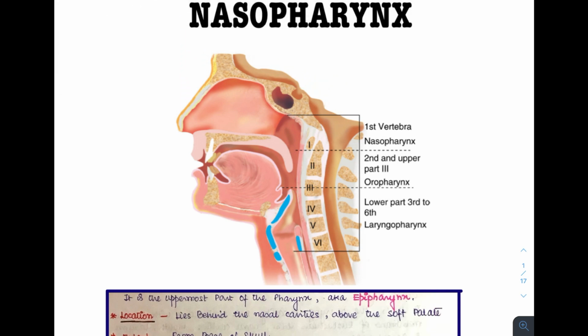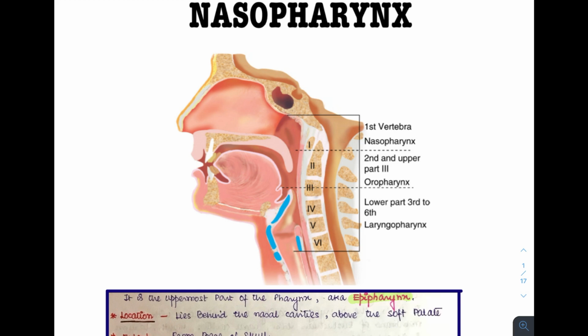So let's start with today's topic, which is nasopharynx. Now, what is nasopharynx? Nasopharynx is the uppermost part of the pharynx and also known as the epipharynx. Now, why is it called the epipharynx? Epi means something which is situated above. And now since this is comprising the uppermost part of the pharynx, it is also being called the epipharynx.